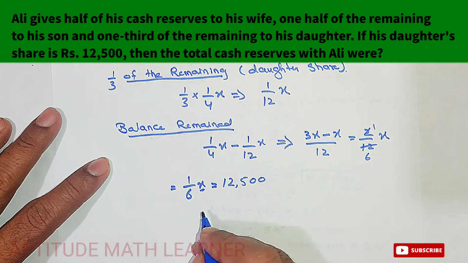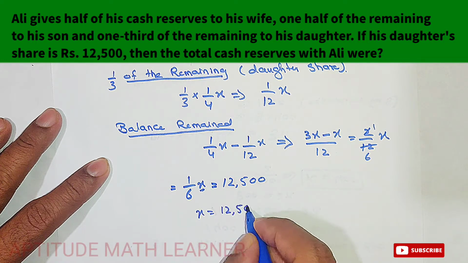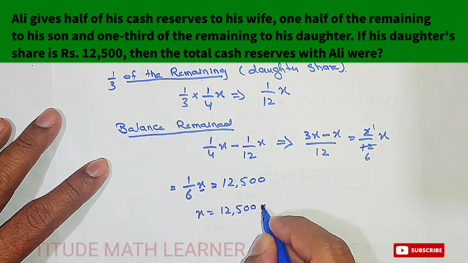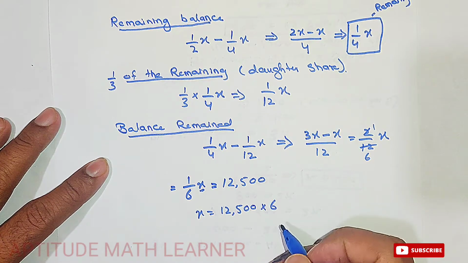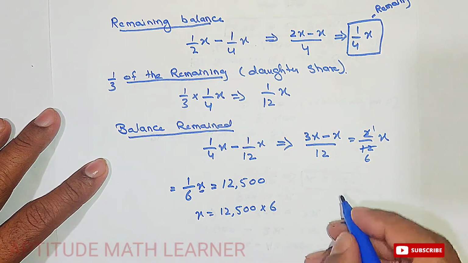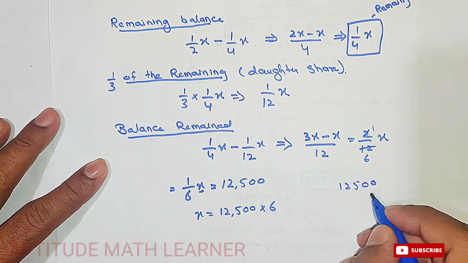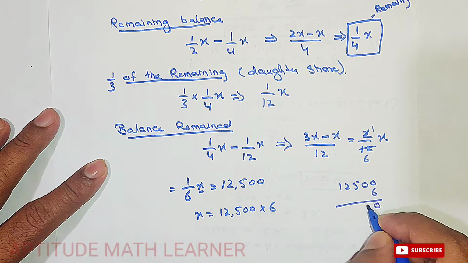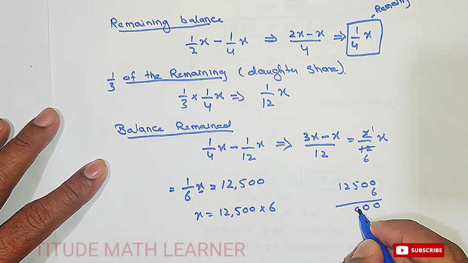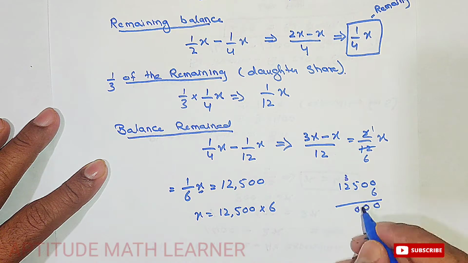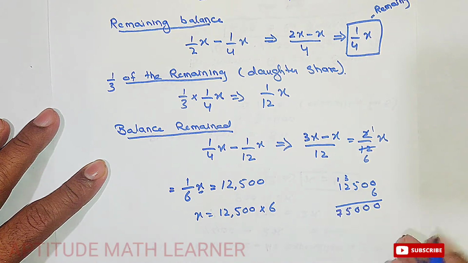So here x is equal to 12,500 multiplied by 6, and after multiplying it, how much does it become? So let's multiply it. So here we get 0 0 and 0 3, 5 1, and this becomes 75.